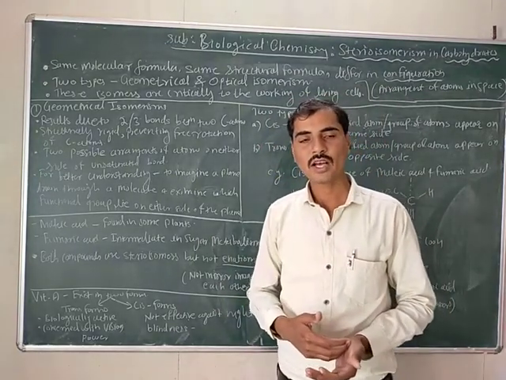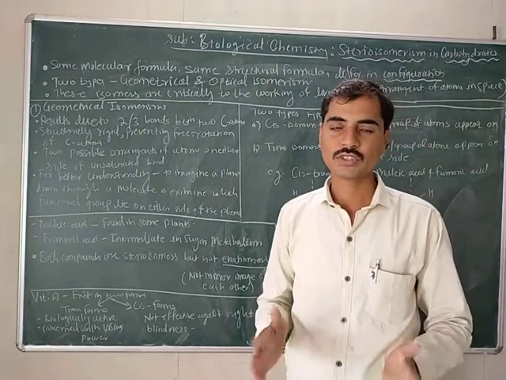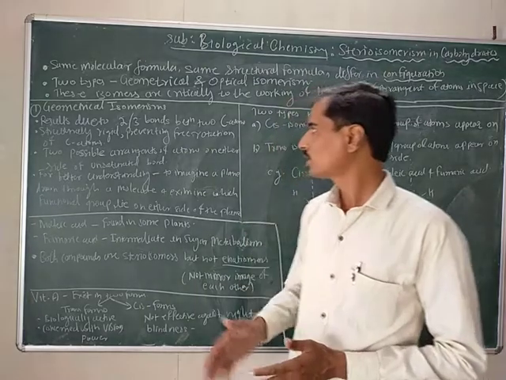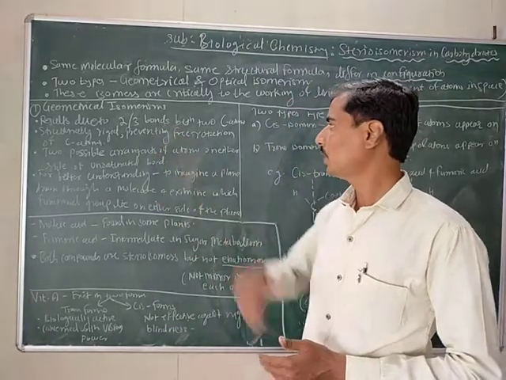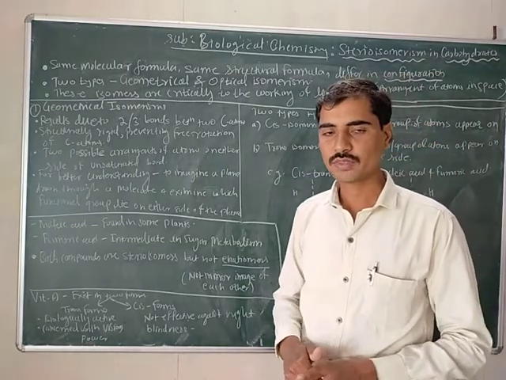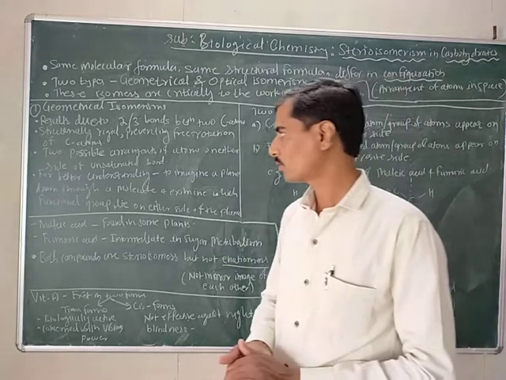These geometrical isomers are structurally rigid. Hence, they prevent the free rotation of the carbon atoms.